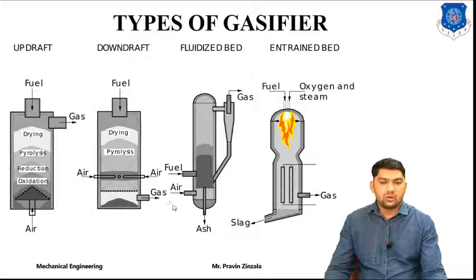In fluidized bed, we supply the fuel and utilize the gas, and it is the circulating type. The entrained bed type is also a combustion process. If you supply the fuel, oxygen and steam, it will be partial combustion, and due to the partial combustion we can utilize this heat and convert into gas, and the gas can be utilized according to the application.